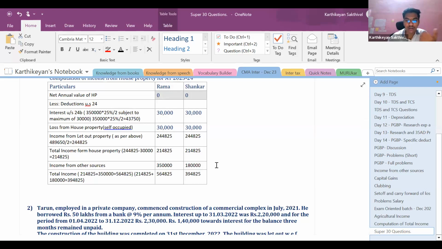And regarding the rental value, one point you should just remember is that it should compulsorily be self-occupied. If it is not self-occupied, you cannot claim the net annual value as 0 concession. Right. So with this, our first question comes to an end.